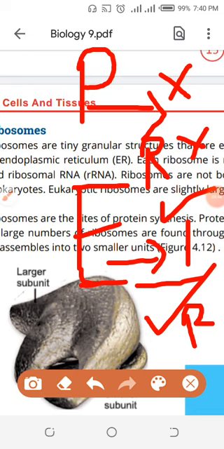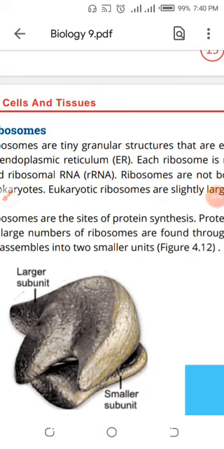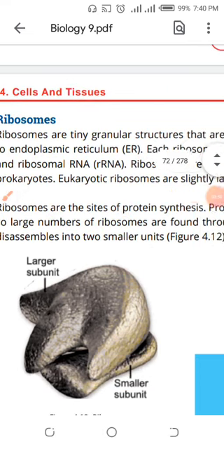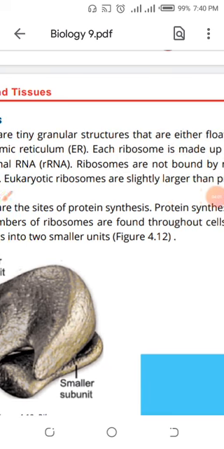So there are very few organelles like this. I say only the ribosome is the organelle which is present in both types of cells. Reason: it is without membrane. So that is the advantage that goes to the ribosome. But of course there is a little bit of difference between the eukaryotic ribosome and the prokaryotic ribosome.